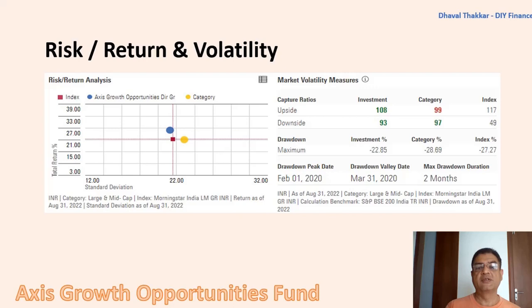Here on x-axis we have standard deviation, whereas on y-axis we have total returns. It is very evident from the graph that the fund has better total return value with lesser standard deviation as compared to the category average and the index, which indicates that the fund has been able to generate good returns with less volatility than both its category and index. Here on almost all risk parameters, Axis Growth Opportunities Fund performs better than the benchmark index and category average, which is a positive sign for the fund.